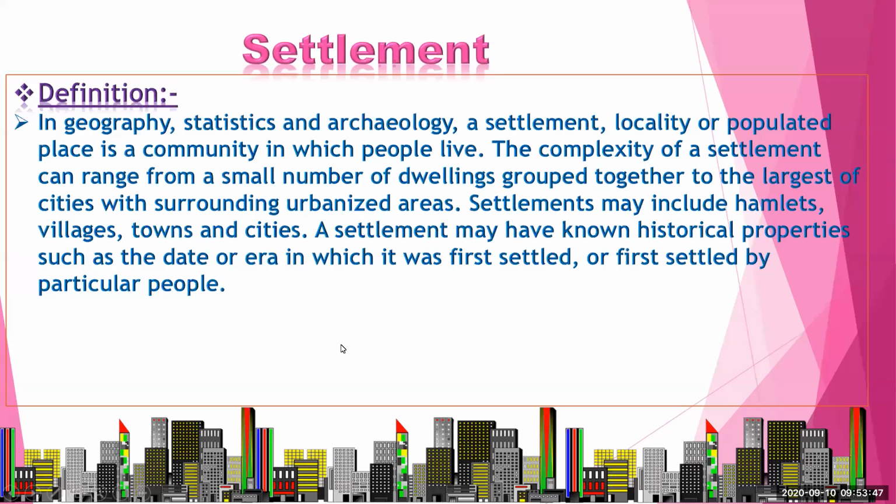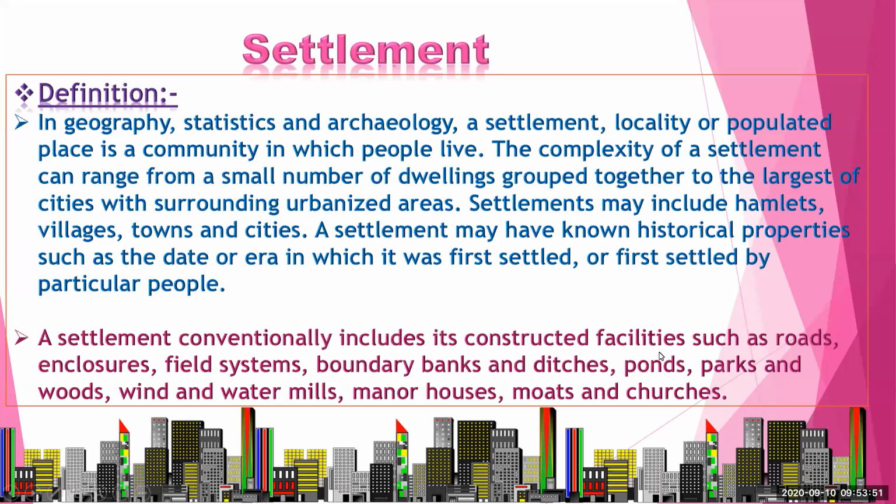A settlement conventionally includes its constructed facilities such as roads, enclosures, field systems, boundary banks, ponds, parks, woods, windmills, watermills, minor houses, moats and churches. So this is the definition of settlements, and we have seen the description related to settlements.